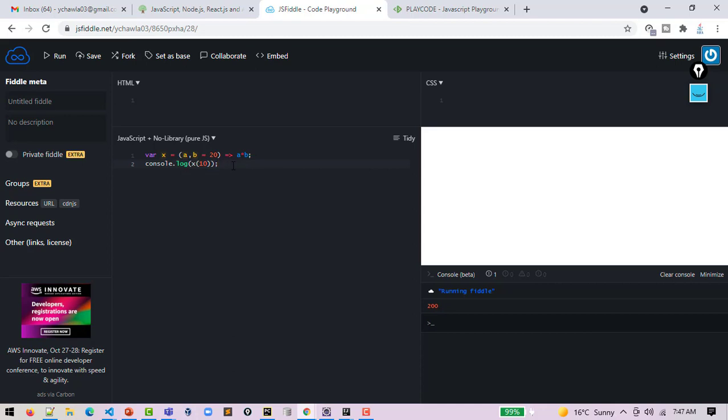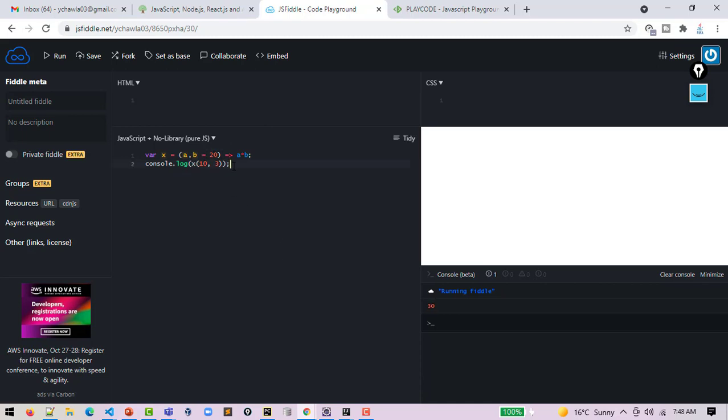Okay, so the b value you defined as a default value, a constant value, correct? All the time it is 20, correct? So this is called a default function parameter. But there is a catch. If I give a value, then it will not take the default value. It will only take the given value.